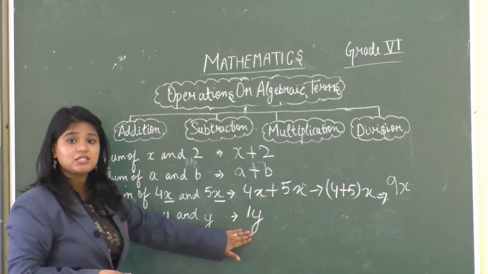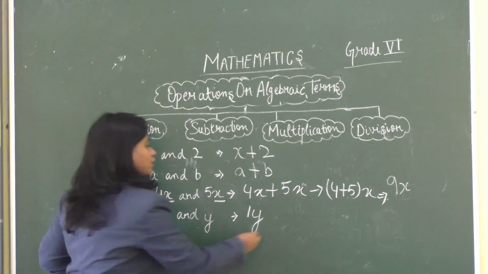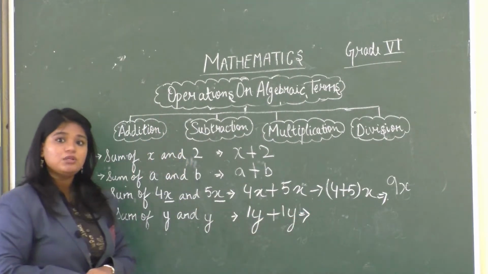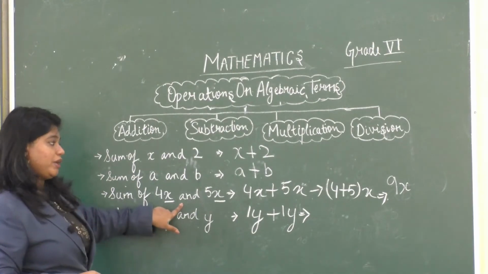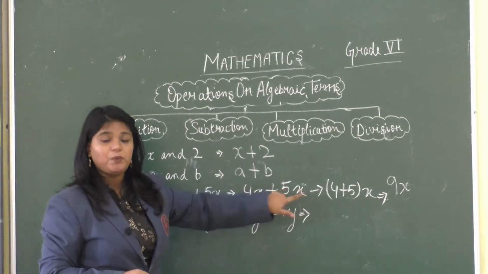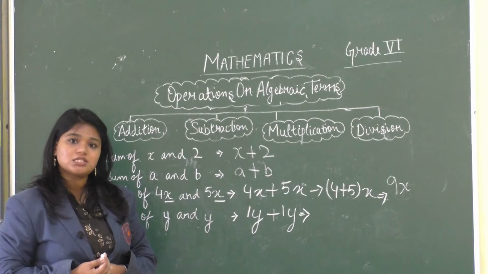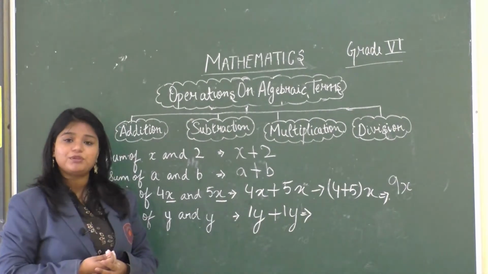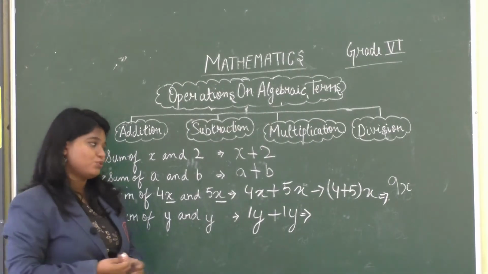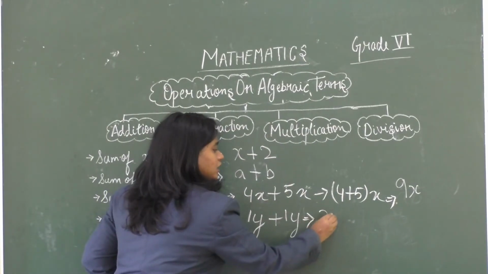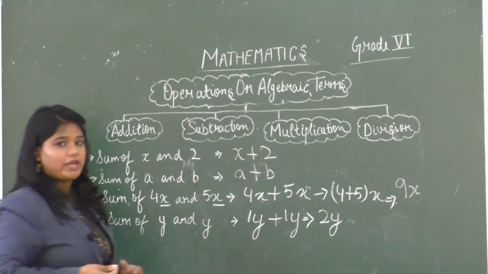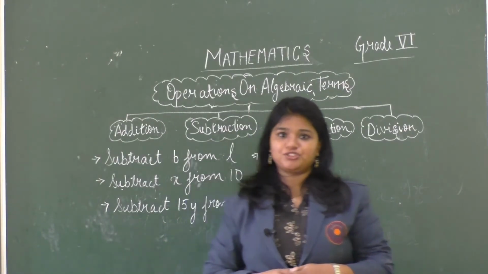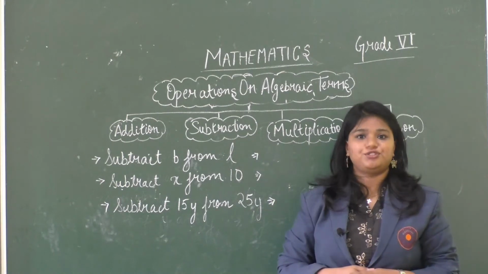And the other y will also be written as 1y. Now, similar to the previous example where the variables were the same, we added the constants. Here also, we will add the constants. So, 1 plus 1 is 2. So, the answer will be 2y.